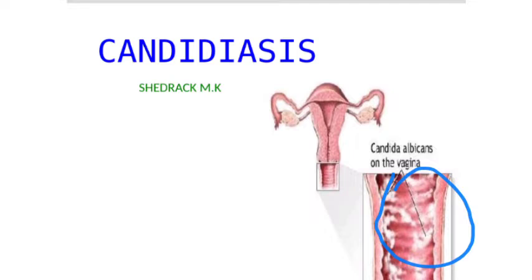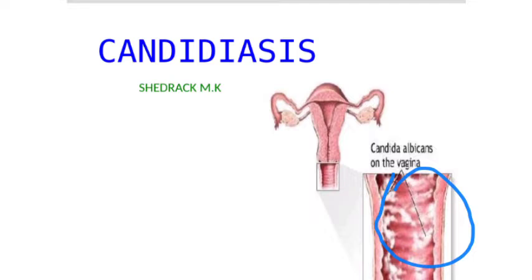This white material is organisms of Candida genus which cause candidiasis. And there are several organisms of Candida genus which cause candidiasis, or what we call thrush.